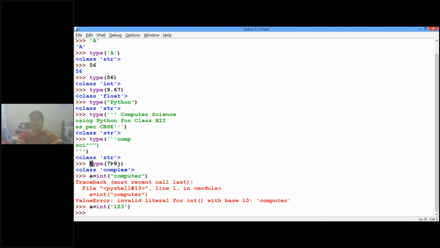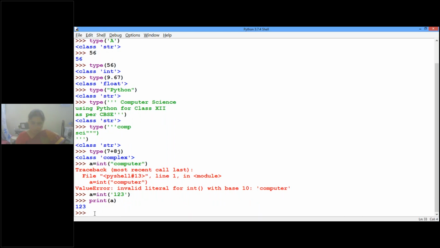When you give type, directly we can print it. But a equal to int, unless we print the value of a, you will not get it. Print a, what is the value we got? 123.